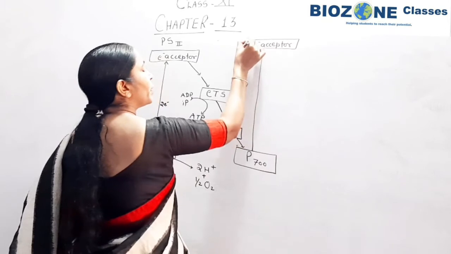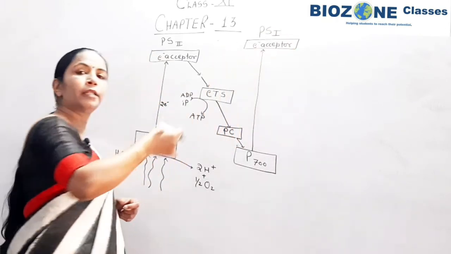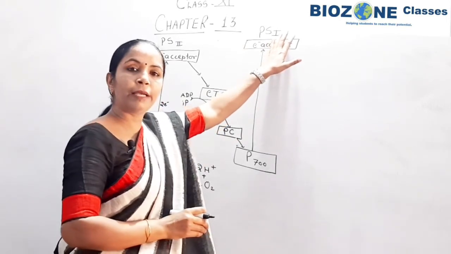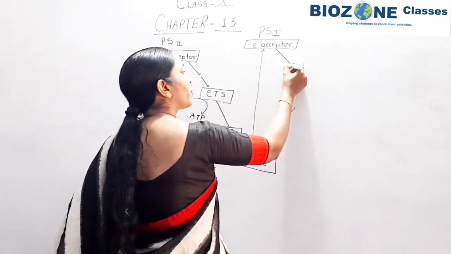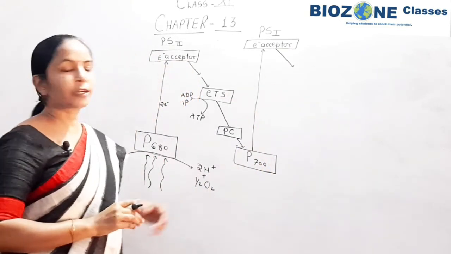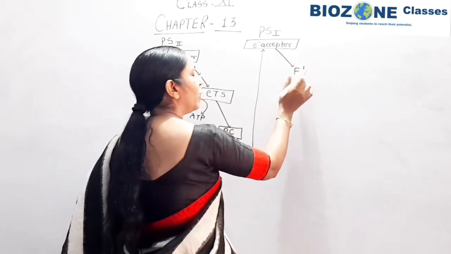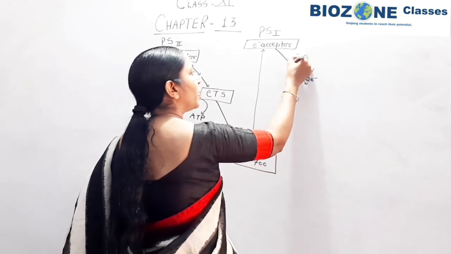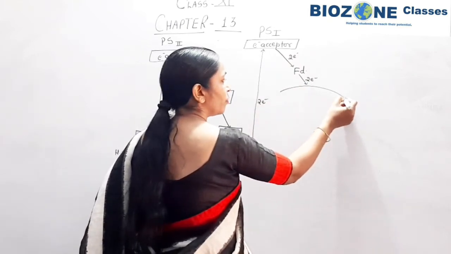So here you appear in that diagram or flow chart. You clearly see PS1 is mentioned here, and then the electron acceptor again transfers its electron to the next electron acceptor, that is ferredoxin, and from this ferredoxin the two electrons, every time you remember the two electrons from ferredoxin are used,